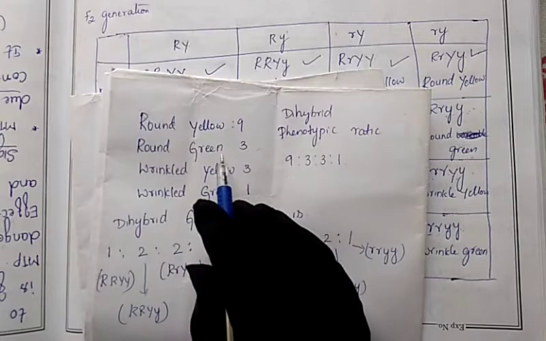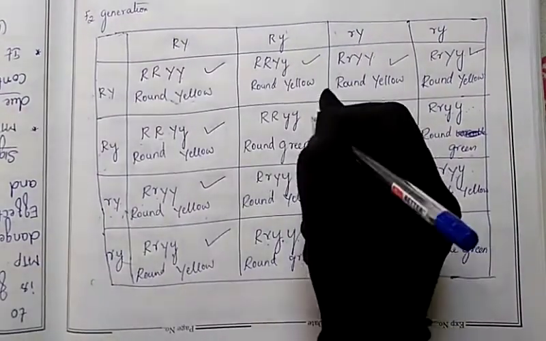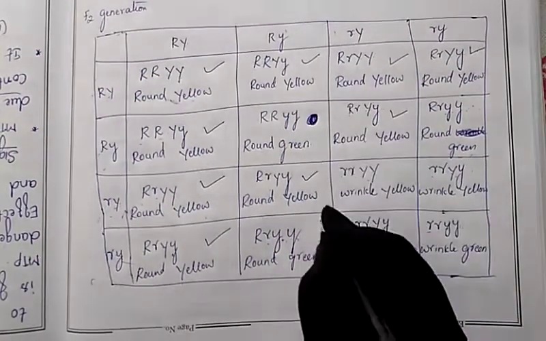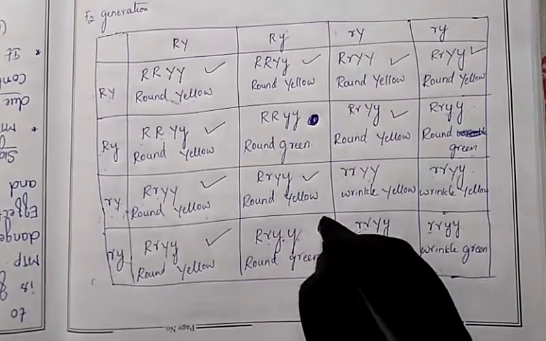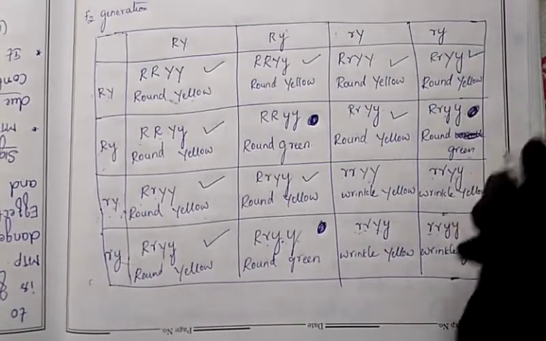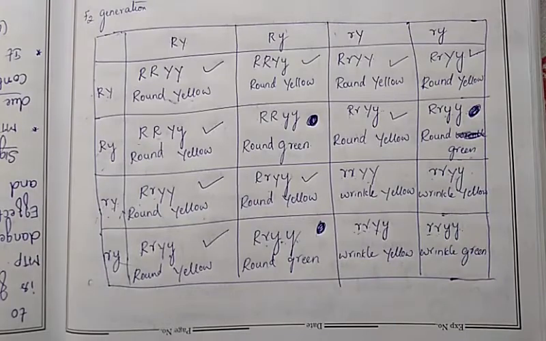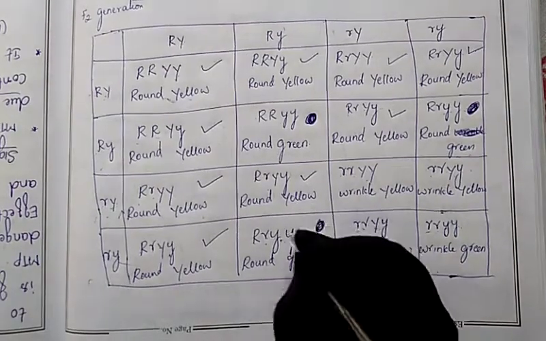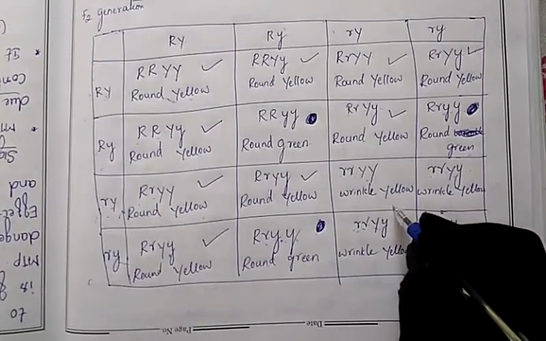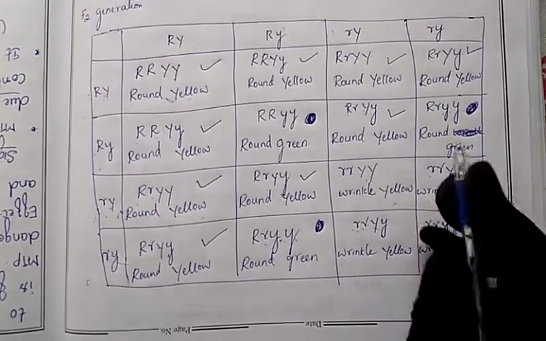Next, round green. Which is the round green? This is one, this is one, this is one, and this one. Round green, 3 will come. Next, wrinkle yellow.